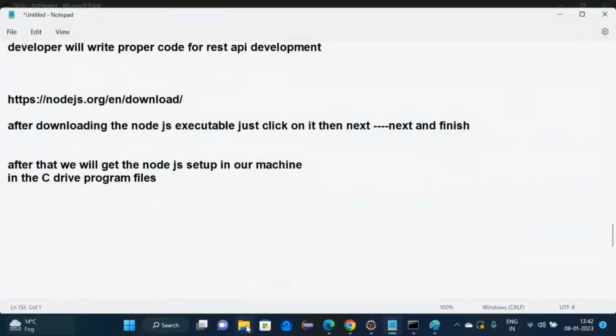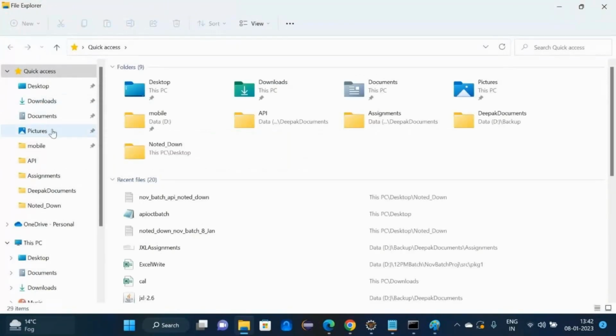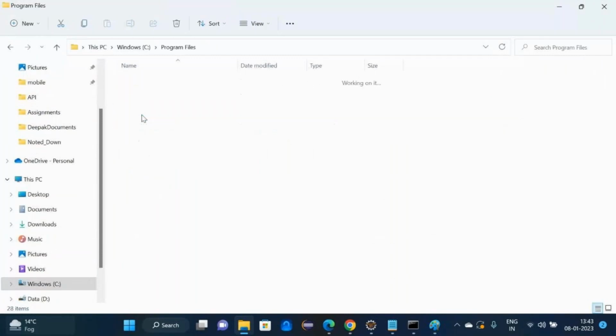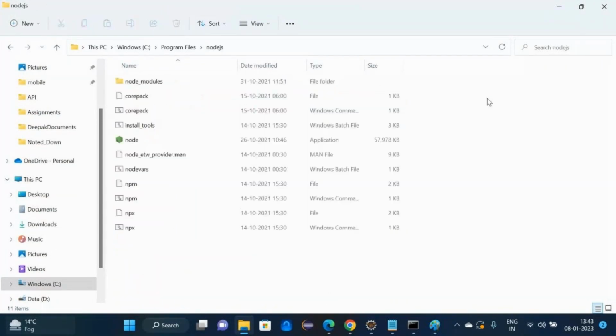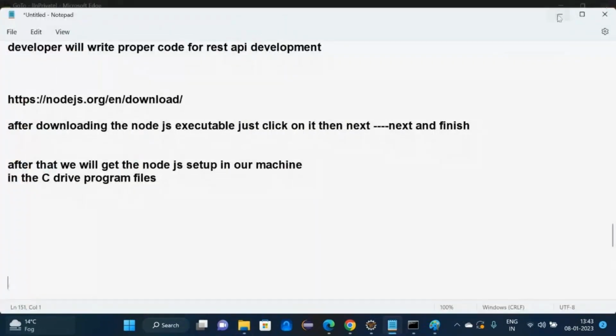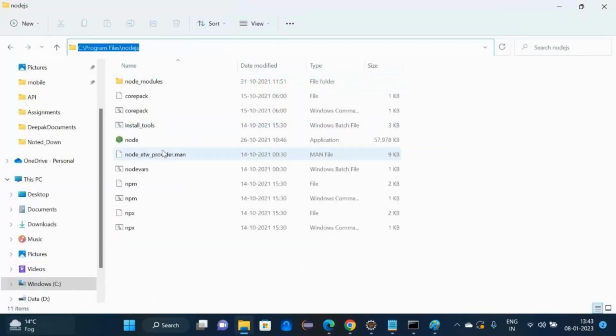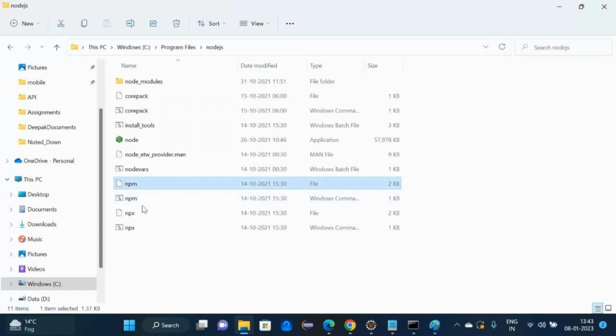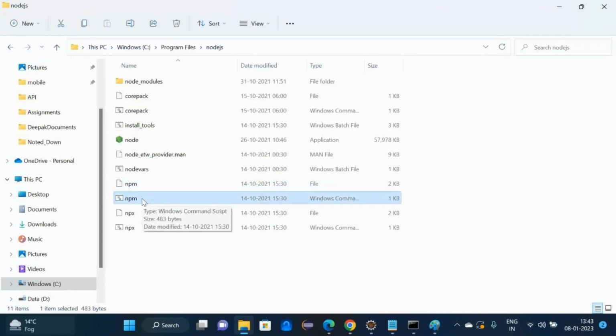Here you can see the C drive, program files and Node.js. After the download, we will get this folder, and here you will get the npm file. Yes, we are getting this file after installation of Node.js.